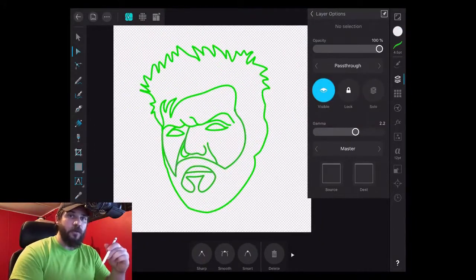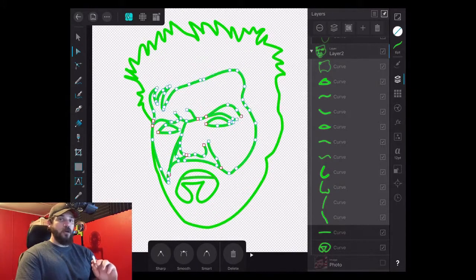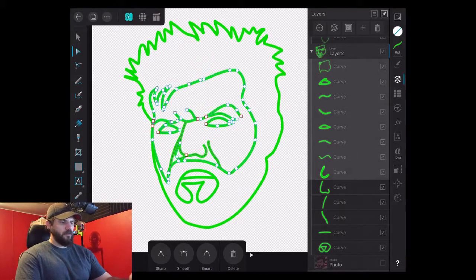Alright, so now we have to connect all of these vector lines. How we are going to connect the lines, we are simply going to select each one of these vector curves on this layer. Alright.